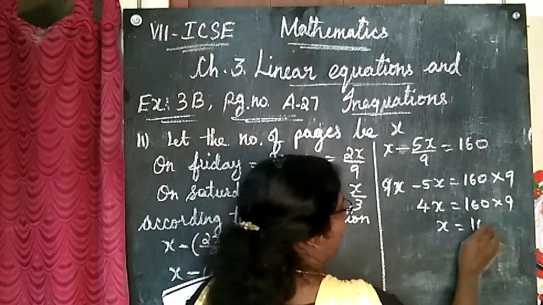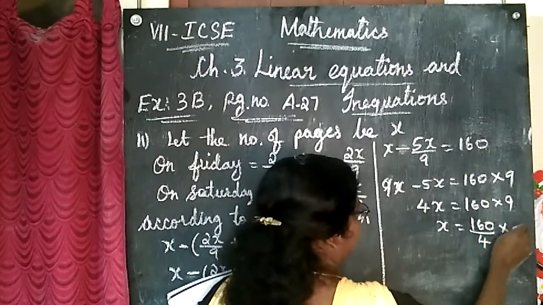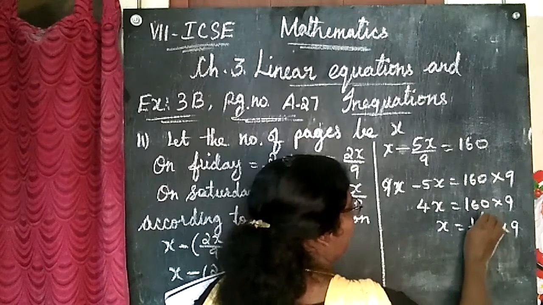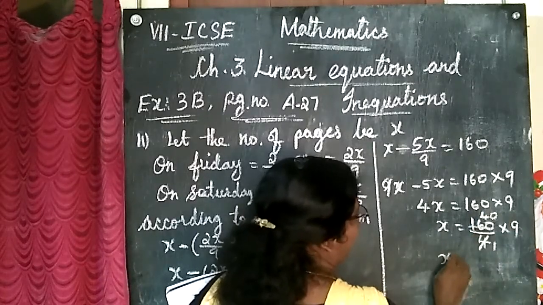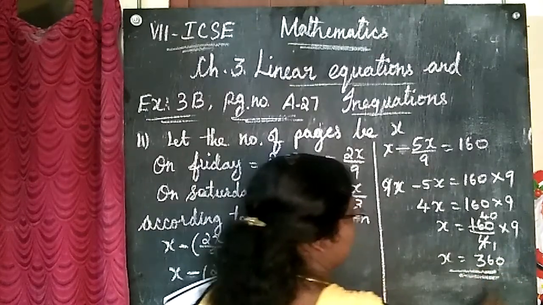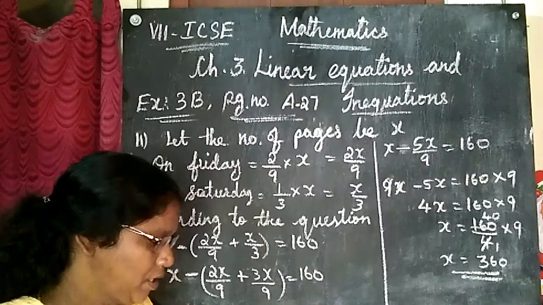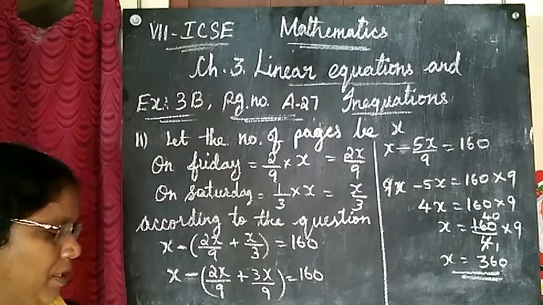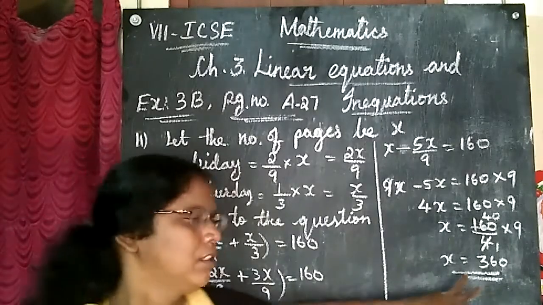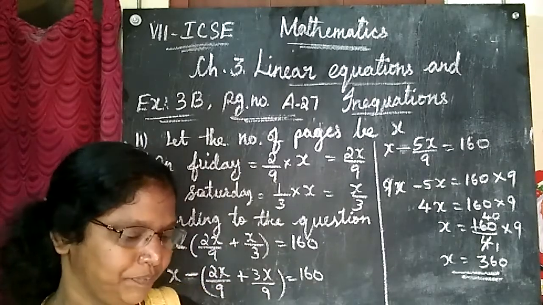x is equal to 160. Here it is multiplied. If it goes to the other side, division. 1 4 is 4, 4 4s are 16, so 40. So x is equal to, 9 4s are 36. Totally 360 pages are there in the book. Okay children? Yes. How many pages does the book have in all? 360 pages.